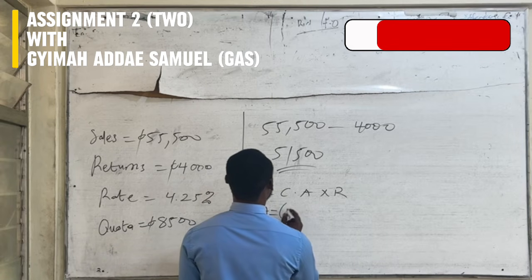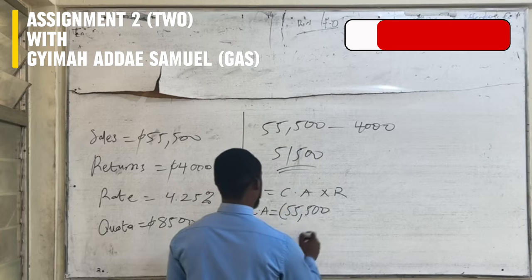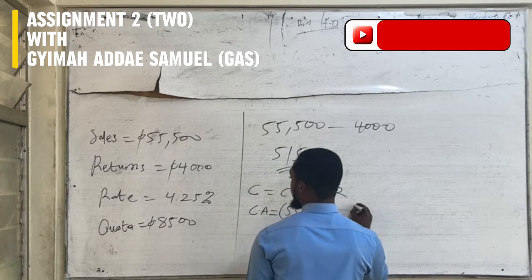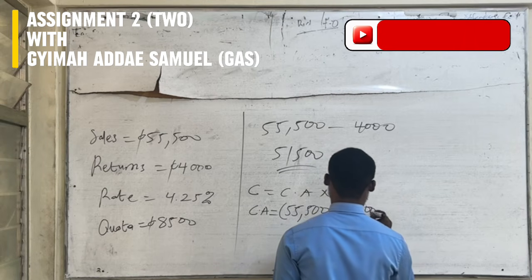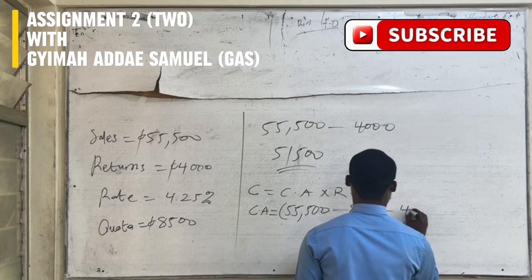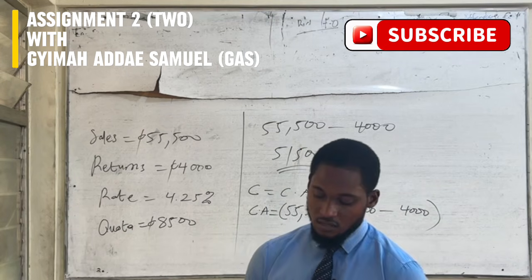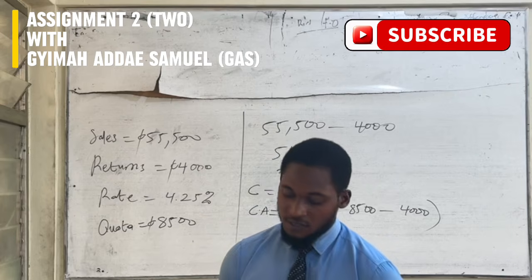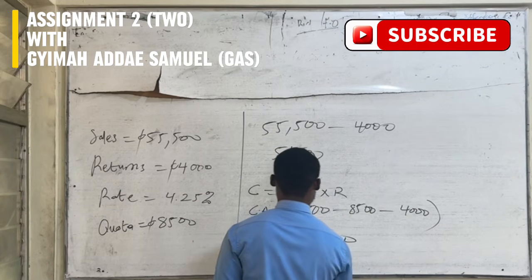So the sales is 55,500, minus the quota, which is 8,500, then minus the return, which is 4,000 Ghana cedis. With that, you are getting 43,000 Ghana cedis.